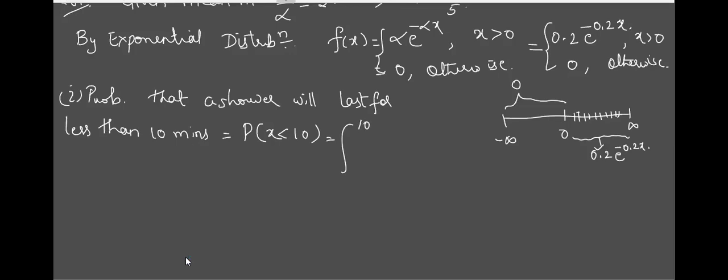No, first, when you deal with such a problem, you should take minus infinity. When you take the whole distribution, it is defined from minus infinity to plus infinity only. So no lower limit means minus infinity. No upper limit given means plus infinity. Now when we take the function, we have to take it like that. So actually minus infinity to 10. This can be written as minus infinity to 0 plus 0 to 10, because at 0 the value of the function is going to change. So this I will write as 0 to 10.